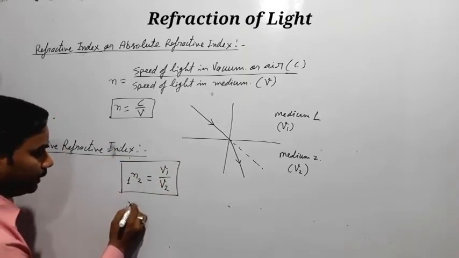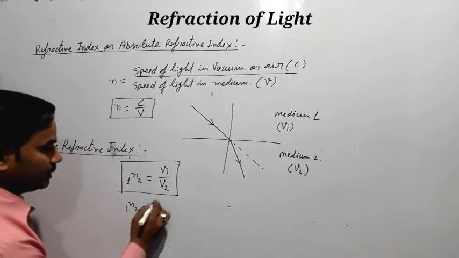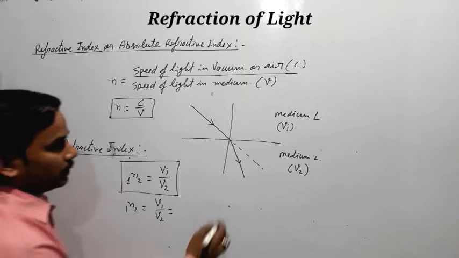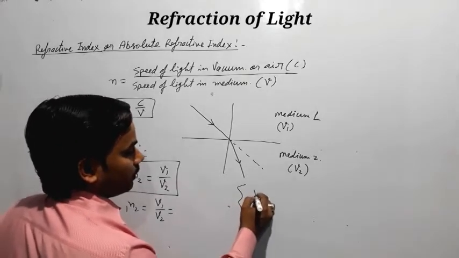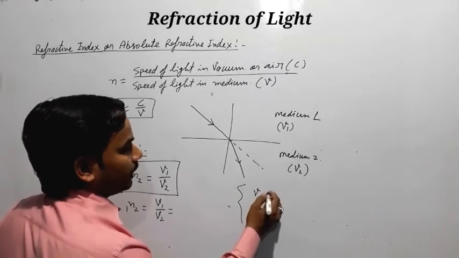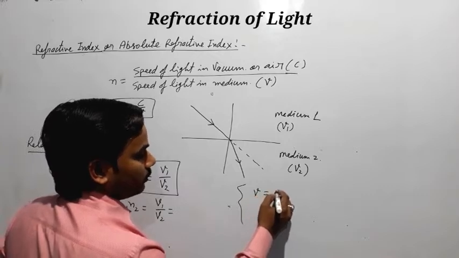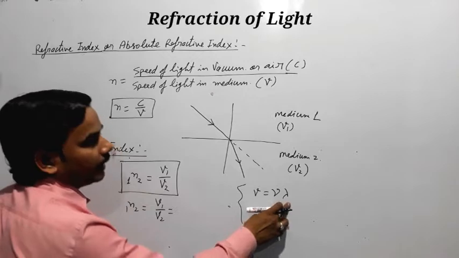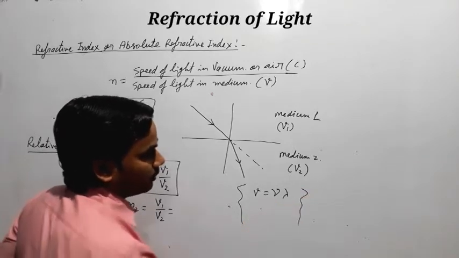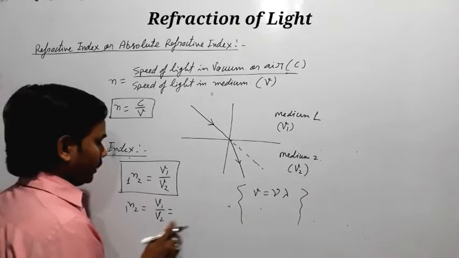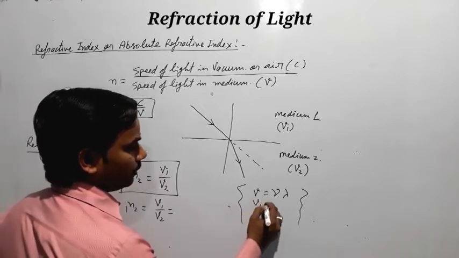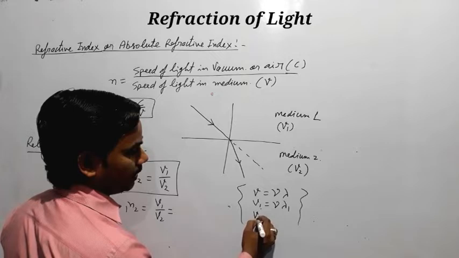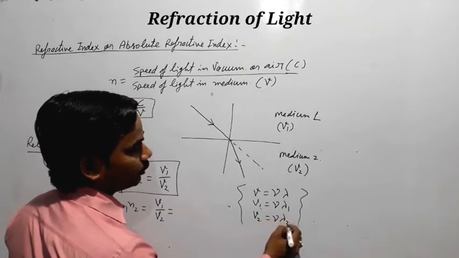We know that the speed of any wave equals nu into lambda, where nu is frequency and lambda is the wavelength. So for the first medium V1 equals nu lambda 1, and for the second medium V2 equals nu lambda 2.